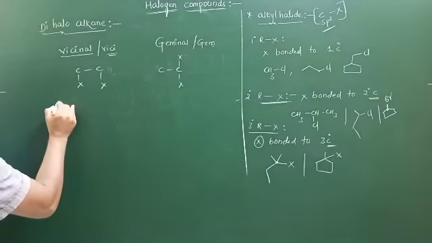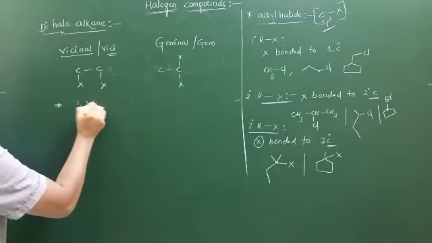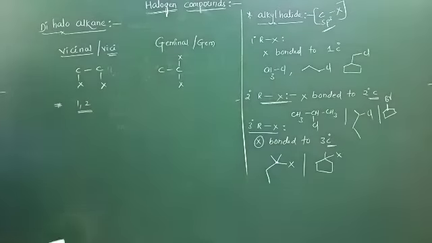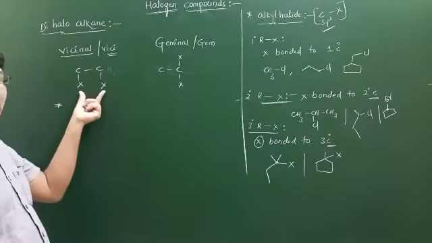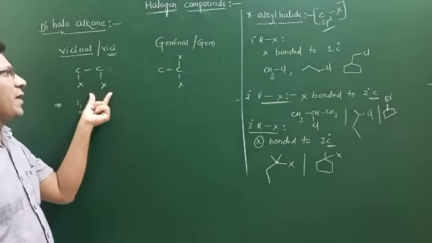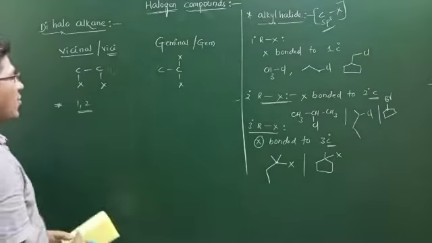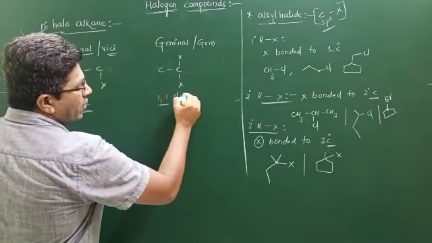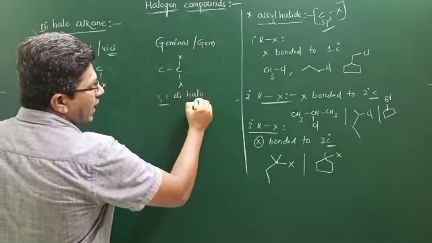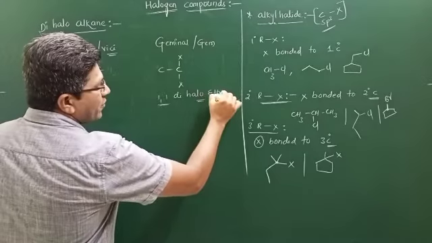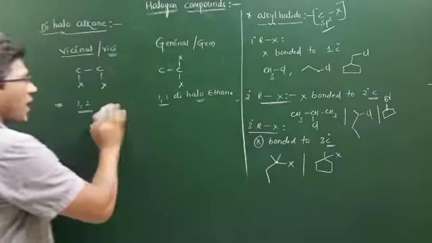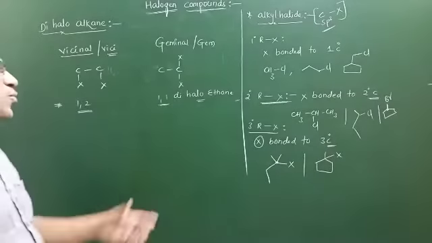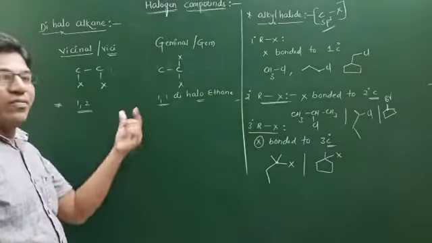See here, in this case, what is the IUPAC name? The IUPAC name is 1,2 dihaloethane. Here, what is the IUPAC name? 1,1 dihaloethane. See here, 1,2 dihalo and 1,1 dihalo are both positional isomers, due to the differing position.